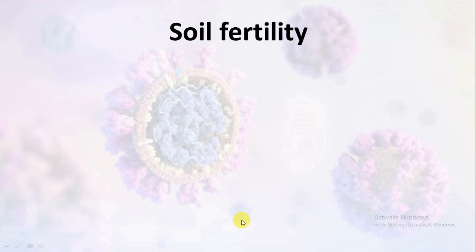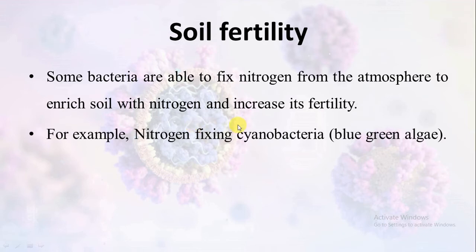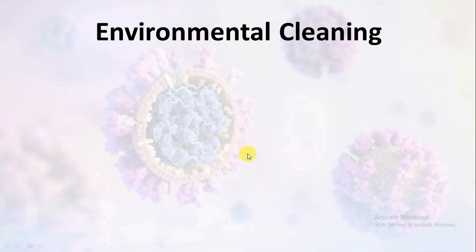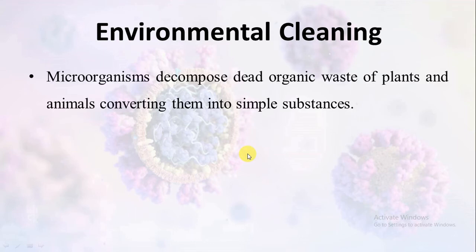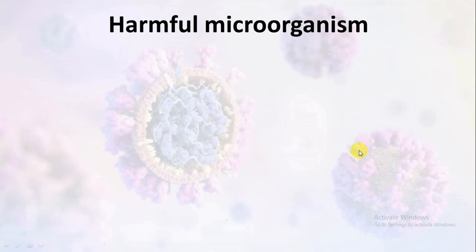Next benefit from microorganisms is soil fertility. Some bacteria are able to fix nitrogen from the atmosphere to enrich soil with nitrogen and increase its fertility. These microorganisms which fix nitrogen are called nitrogen fixers. For example, nitrogen fixing cyanobacteria or blue-green algae. Environmental cleaning. Microorganisms decompose dead organic waste of plants and animals and convert them into simple substances, and these simple substances are again consumed by plants and animals.